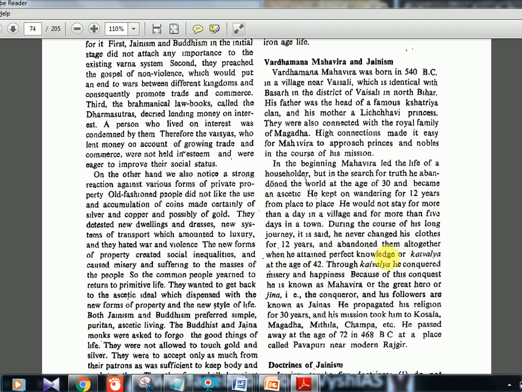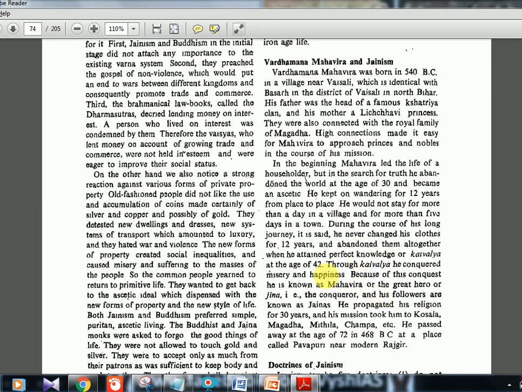So he's actually called the Jinna. Here it's mentioned, Jinna means the conqueror. That means he conquered misery and happiness. And it's also mentioned one term, Kaivalya. Kaivalya is again the same thing, perfect knowledge. Perfect knowledge or Kaivalya at the age of 42. So that is his story.